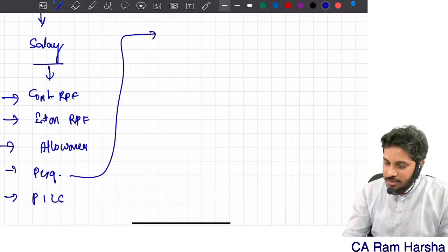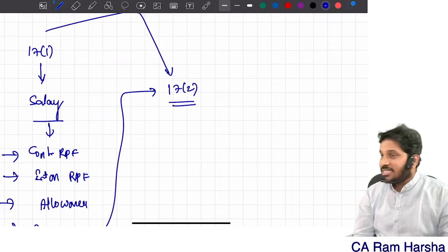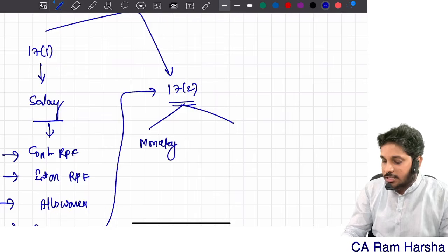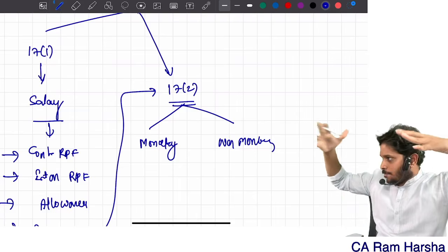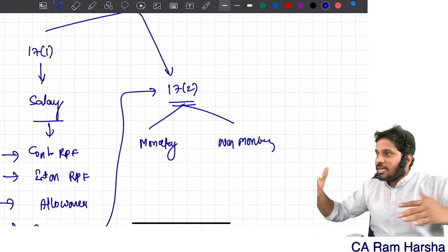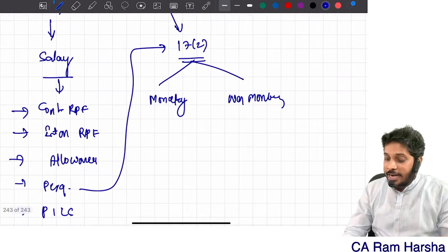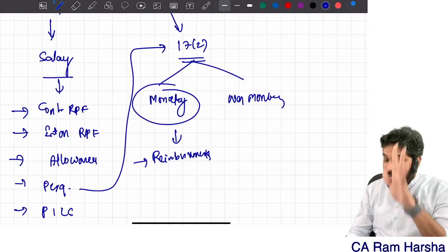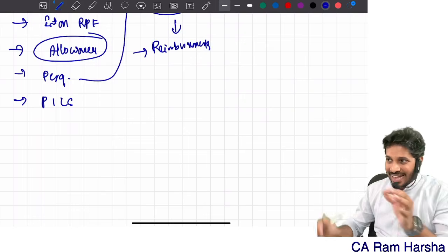Now, perquisite means what? Again, it is defined under 17(2). Perquisites includes two types of perquisites. One is monetary perquisites. Most of the students don't understand the salary overview. Lack of overview on the salary is what making them confusion on the salary. Perquisite, monetary perquisite. This is nothing but reimbursements. Reimbursements are different. Allowances are different.